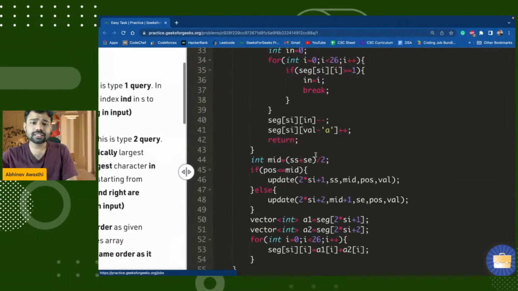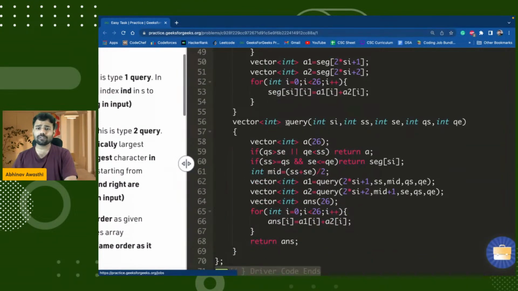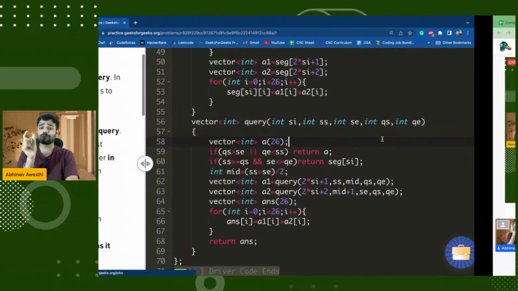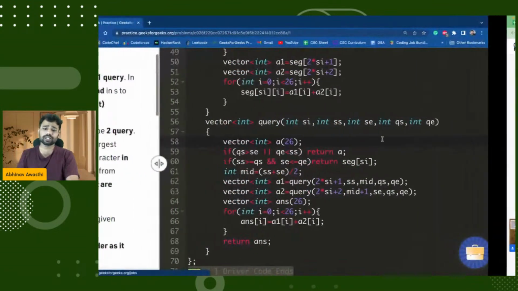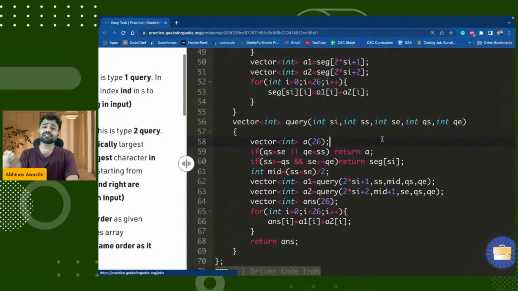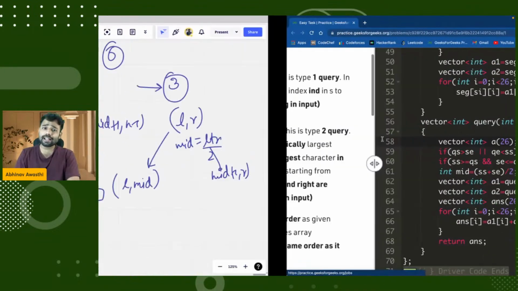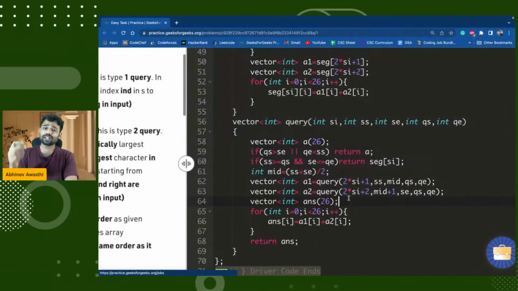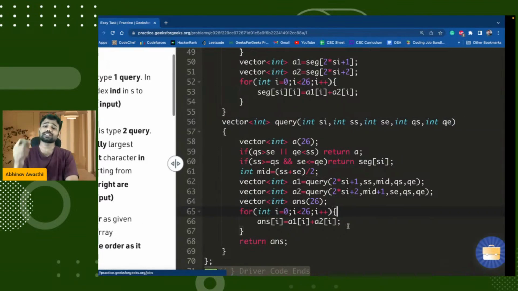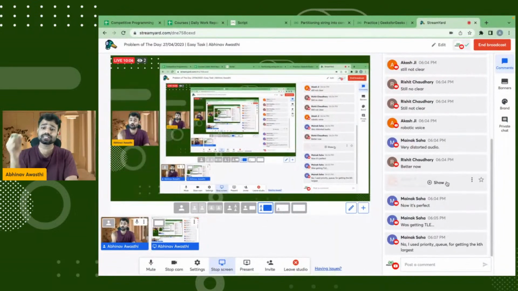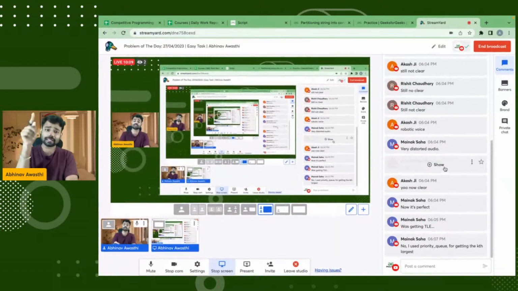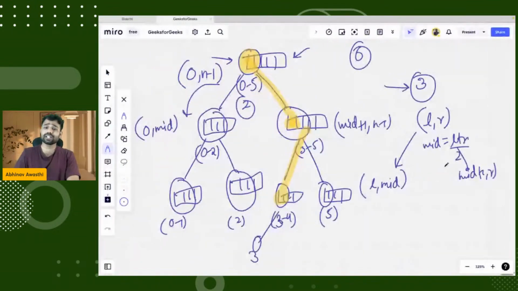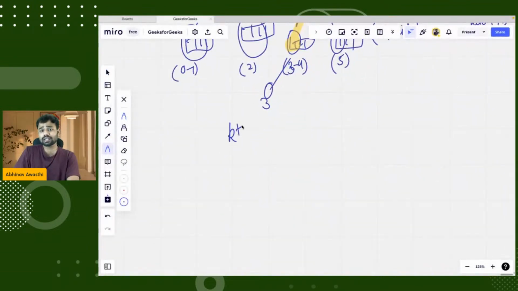Similarly, guys, in the query, the query wants from us what every node of my segment tree is storing. As I told you, every node of my segment tree stores an array of size 26 which contains all the characters in lexicographical manner. So whenever I call this query, it will give me an array or a vector of size 26 having all the characters arranged in a lexicographical manner. And then out of all those characters, I will return the kth largest character.